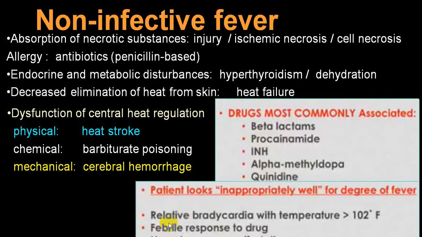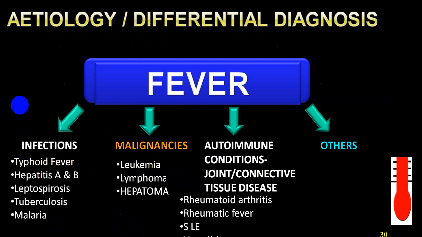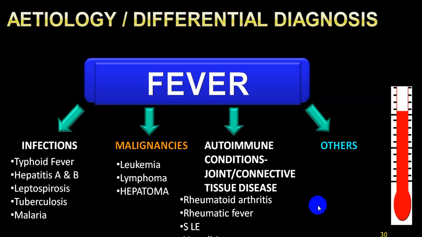And in this particular group, the person will have a relative bradycardia. The febrile response will be to the drugs, and usually the person will not have a cutaneous manifestation. We have already mentioned almost a good number of the non-infectious group. This malignancy, autoimmune and miscellaneous become the non-infectious group.